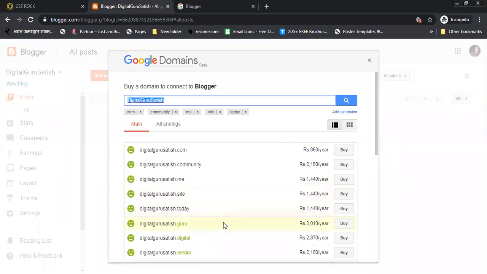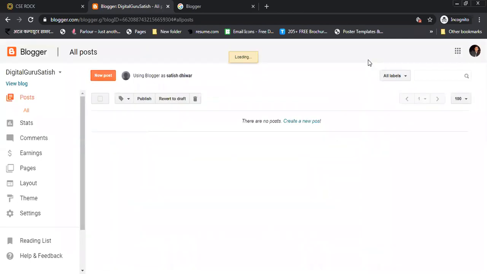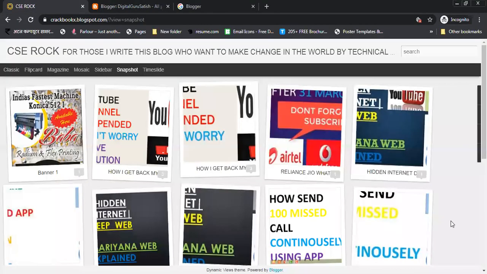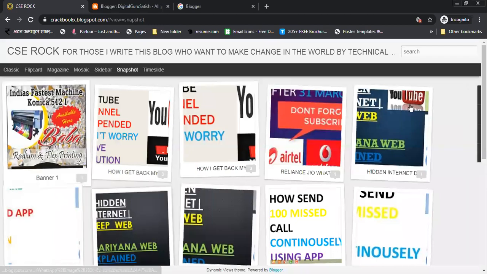But this time I'm not going to buy a domain. I'm teaching you with a free platform, free blogging. So I'm closing this tab. Now you can see here the name of the blog is Digital Guru Satish. When I click on this drop-down menu, you can see we have two more blogs present here. One of the blogs is CSC Rock, which I already showed you.